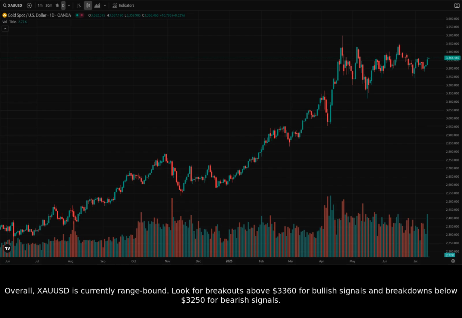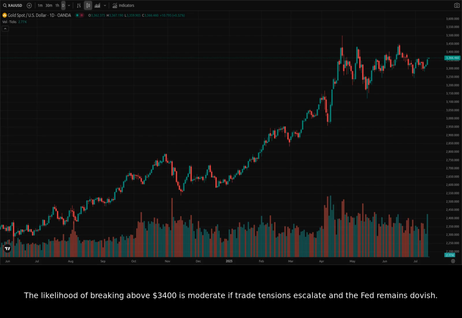Look for breakouts above $3,360 for bullish signals and breakdowns below $3,250 for bearish signals. The likelihood of breaking above $3,400 is moderate if trade tensions escalate and the Fed remains dovish. The likelihood of dropping below $3,200 will increase if trade tensions ease and the US dollar strengthens.